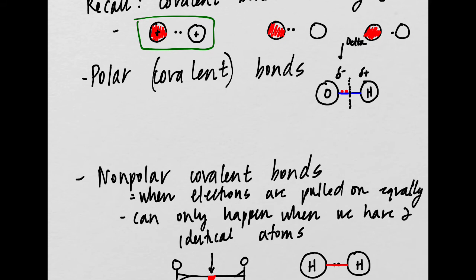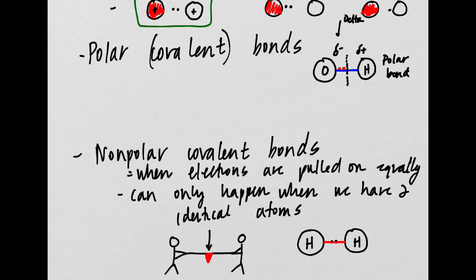So this would be a polar bond. If we compare that to our non-polar bond down here, where the electrons were exactly in the middle and there's no side that is more negative or more positive, this would be non-polar. This one is going to be polar, right?